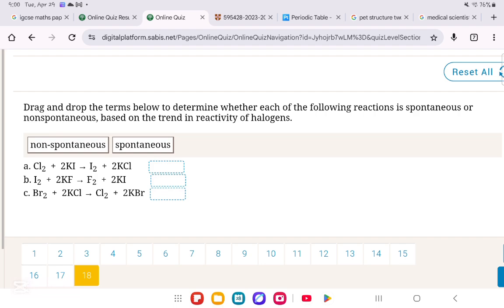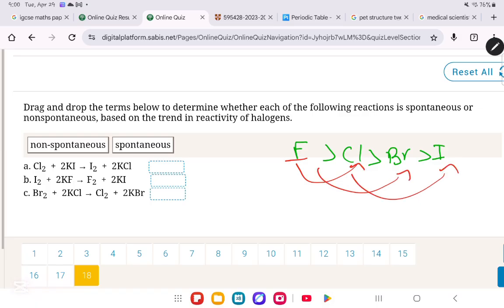Drag and drop the terms below to determine whether each of the following reactions is spontaneous or non-spontaneous based on the trend in reactivity of halogen. So, in order to remember this, remember fickle Brie. So, fluorine can displace chlorine, bromine, and iodine. Chlorine can displace bromine and iodine. Bromine can displace iodine, and that's it. Iodine cannot replace any of them.